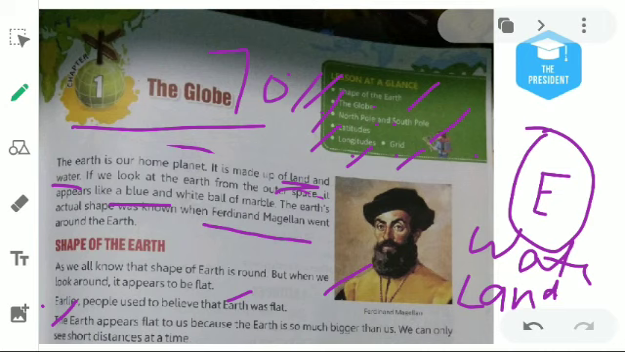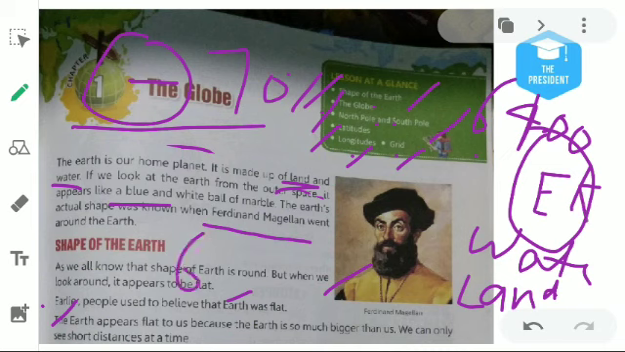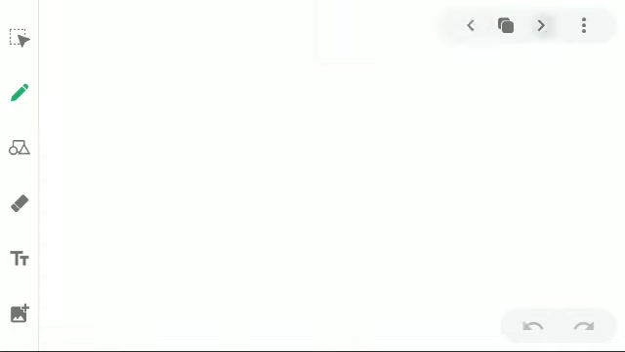Okay. And in mathematics we have read about the circle. What is the radius? Radius is the distance between the center and the circumference. If we consider Earth as a solid circle, the radius of the Earth is approximately 6,400 kilometers. Okay.